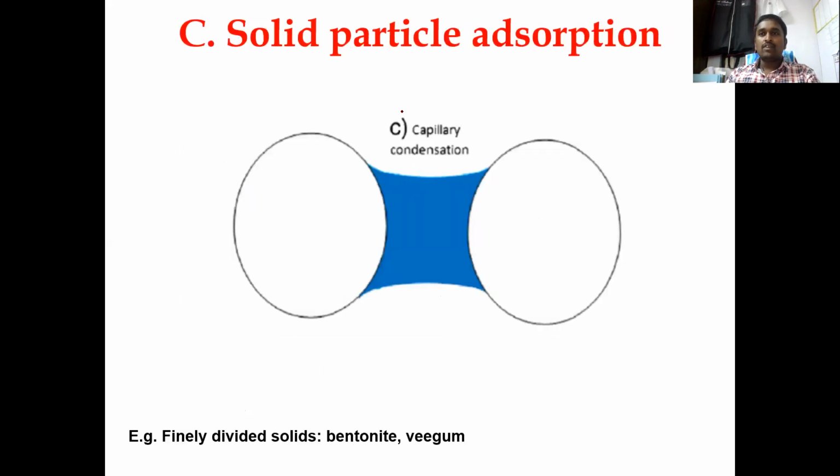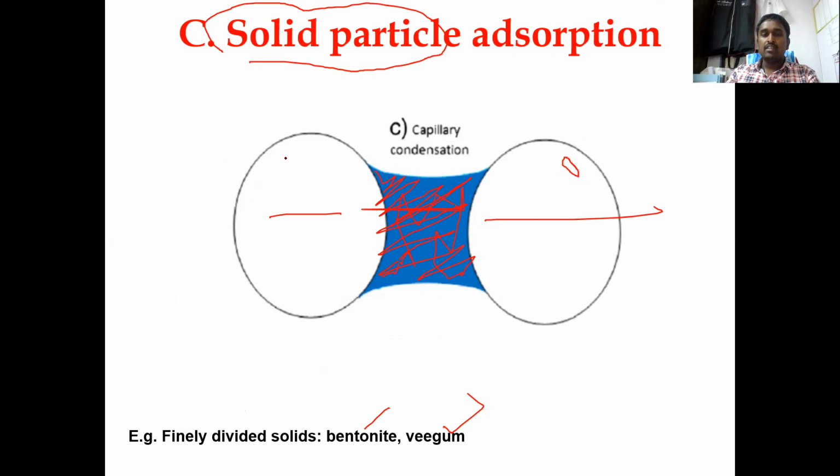Move on to the last one, that is solid particle adsorption. As the name indicates, solid particles like bentonite or veegum form a strong, rugged, completely filled solid plug, also called a capillary, whatever names are given here. They form a plug between the two oil globules, which leads to the prevention of coalescence or other kinds of coagulation problems in the emulsions and the formation of a stable emulsion.